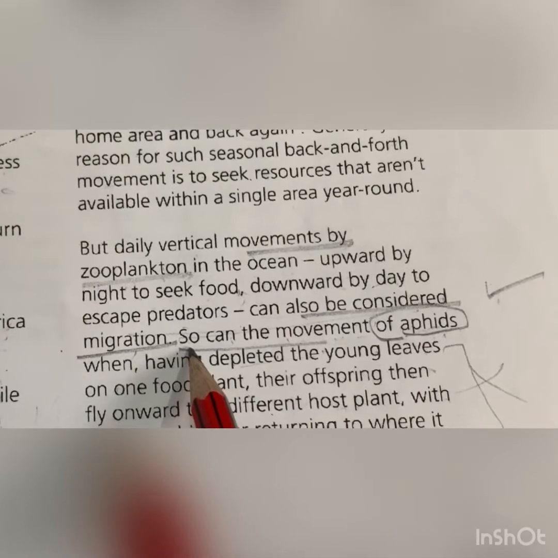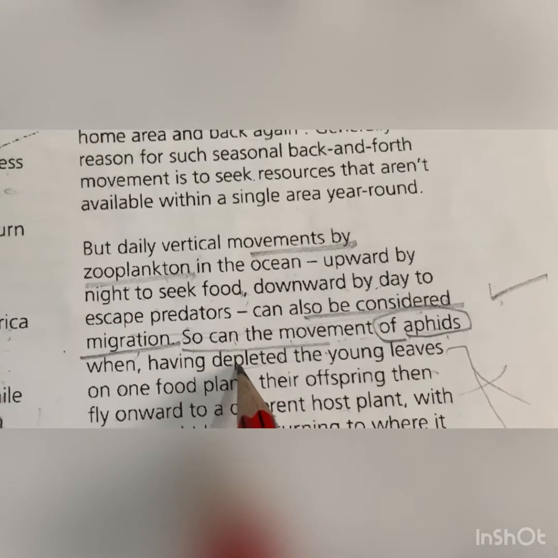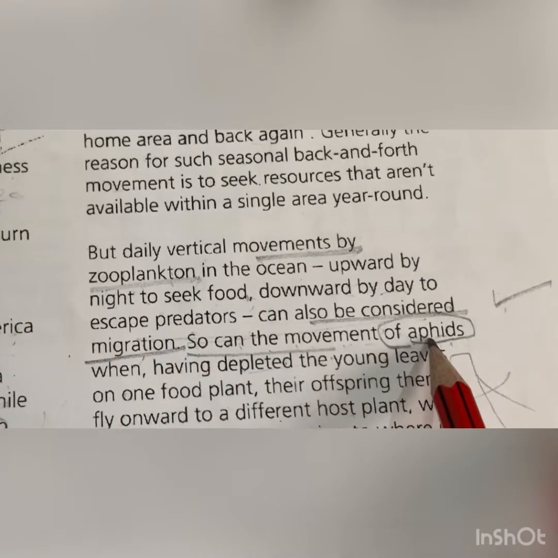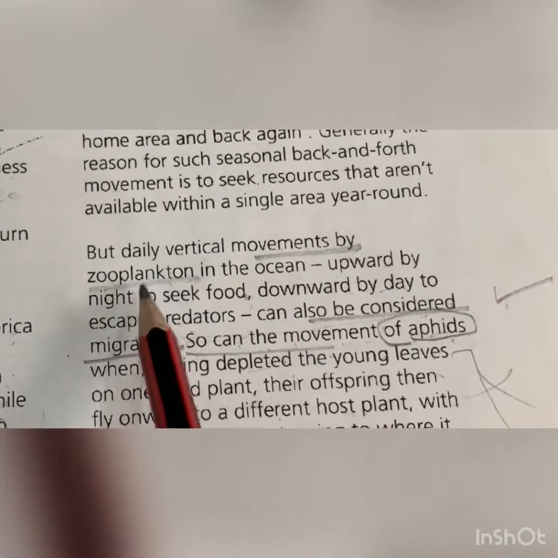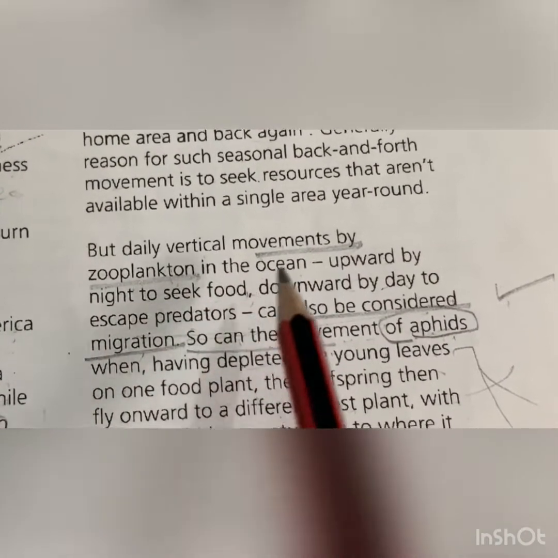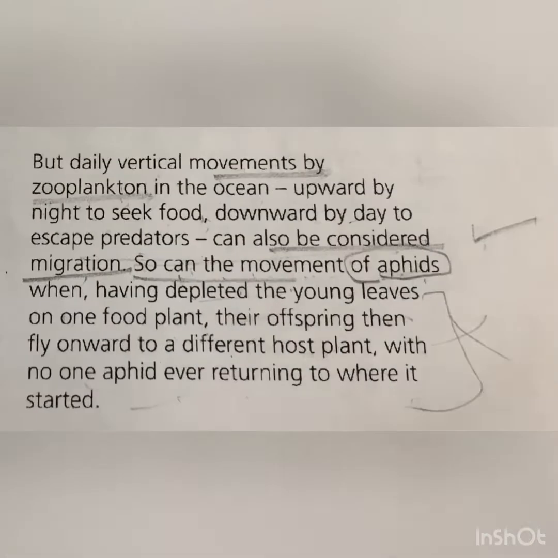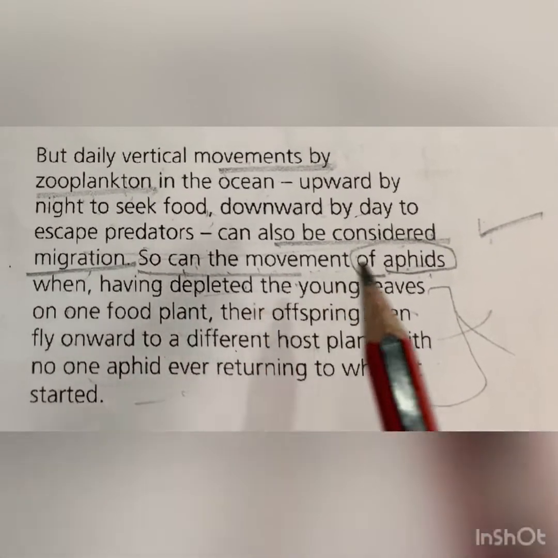What's mentioned over here? It's clearly mentioned that the movement of aphids is also considered as migration, just like the movement of zooplankton is considered as migration. Similar words are there.